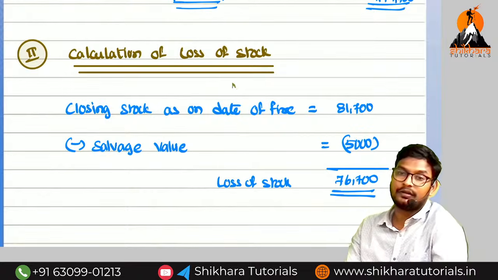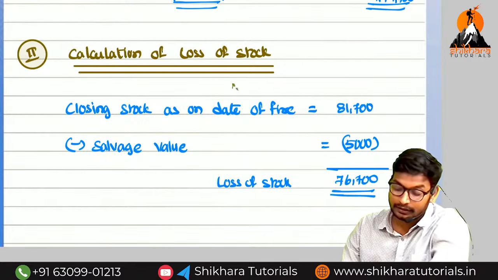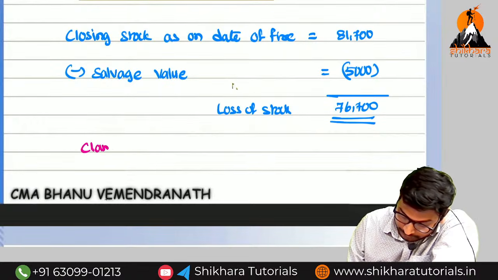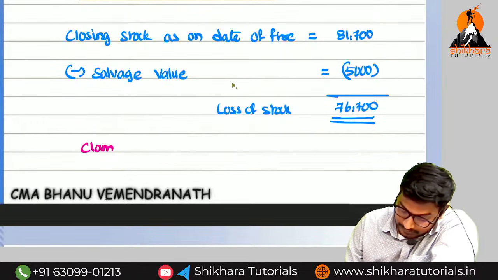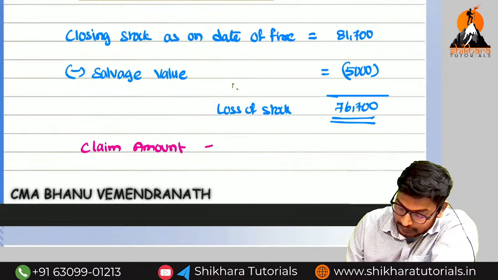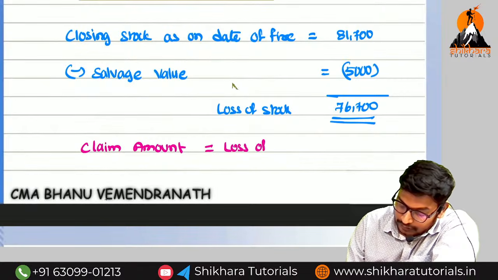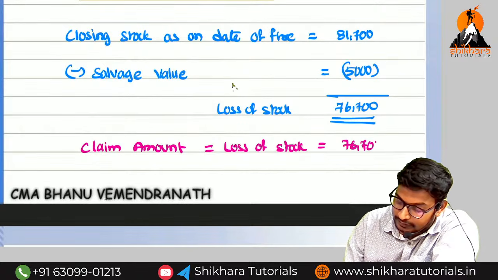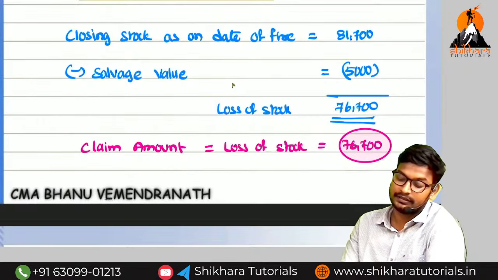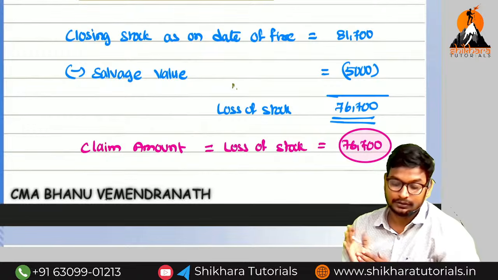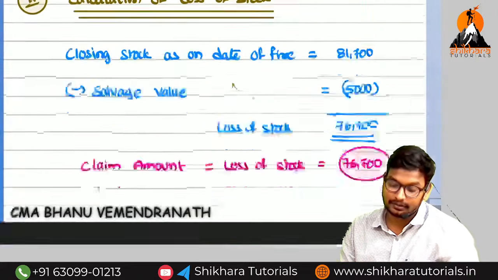So here there is no policy value. The claim amount will be what, ma? Loss of stock. Claim amount is equal to the loss of stock, that is equal to 76,700. So this is the ultimate value. Sir, are you getting the new point, amma? So like this simple calculation also we can do.